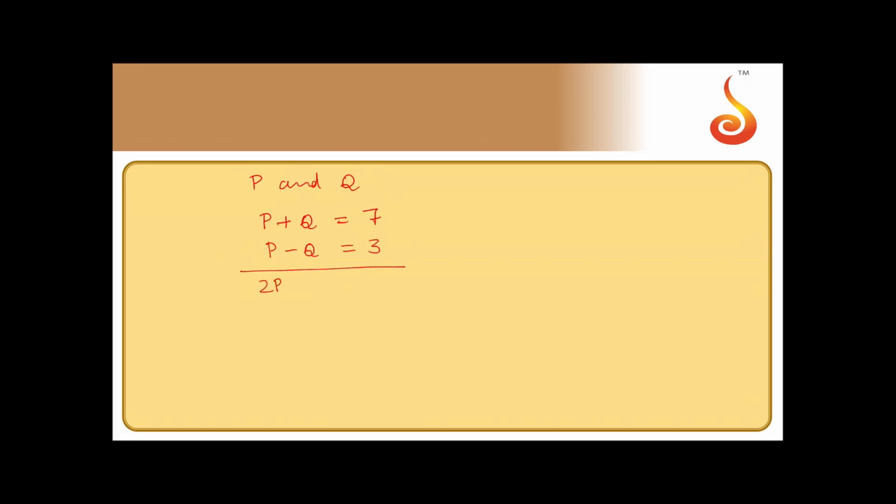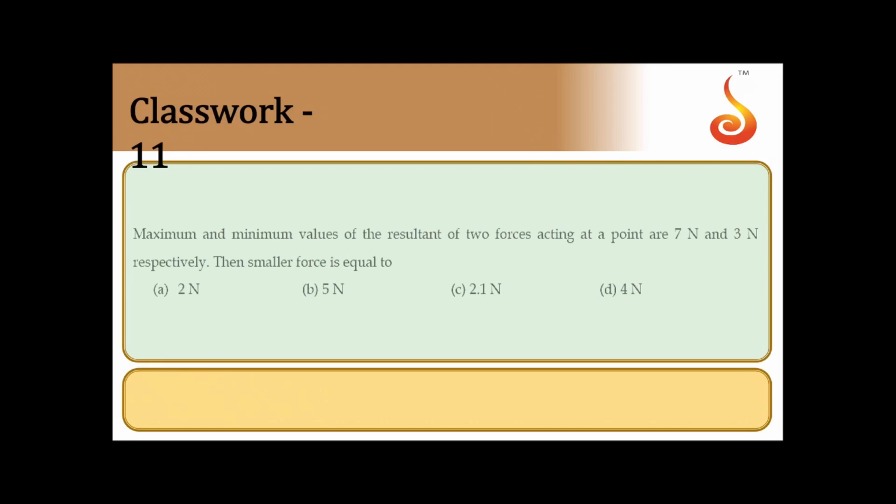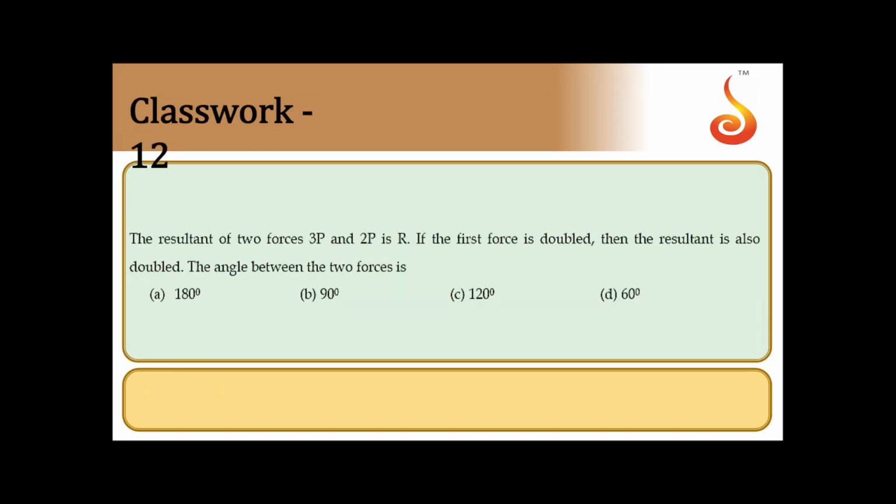So add them, what do you get? 2P is equal to 10. So P is equal to 5 Newton. If P is equal to 5 Newton, Q should be equal to 2 Newton. That's from equation 1. So smaller of the forces they are asking, so it should be 2 Newton. That is option A. Yes, we shall move on to next one.